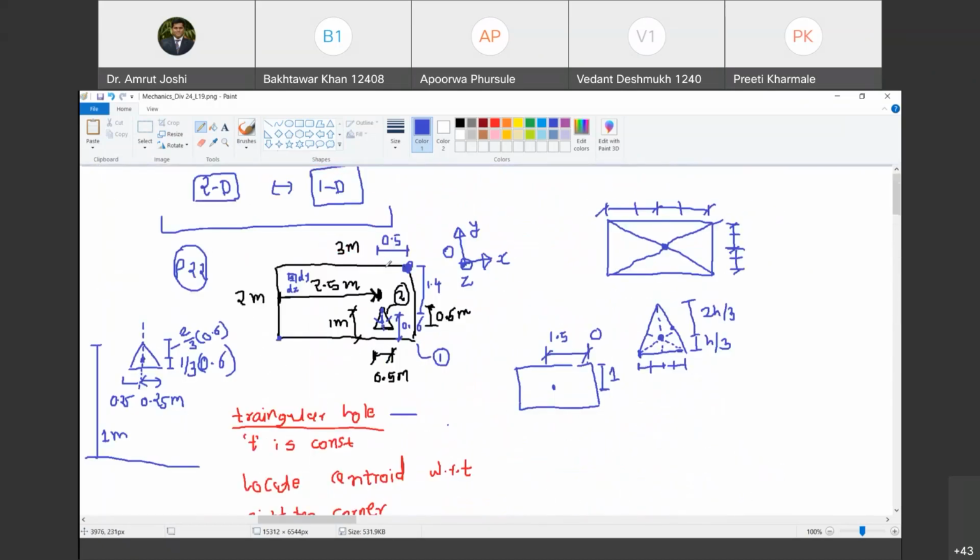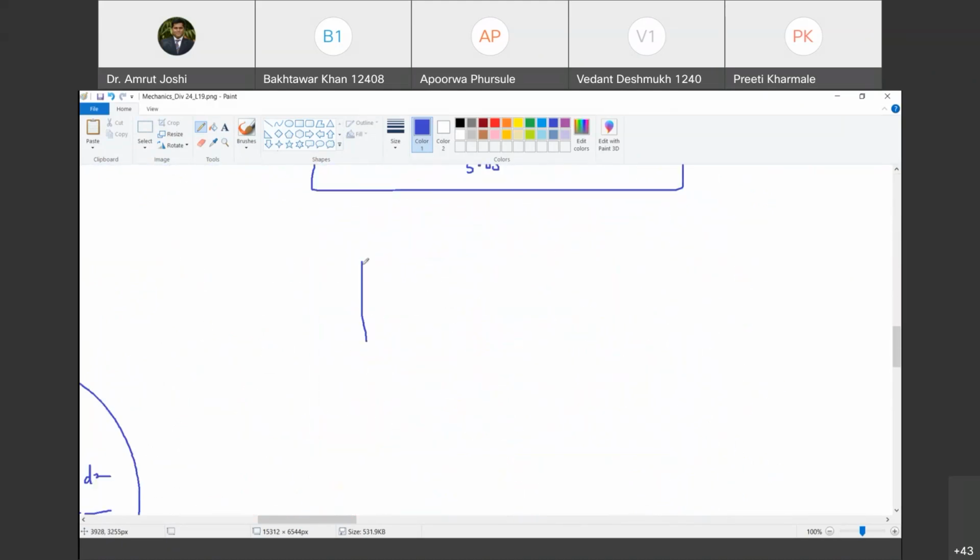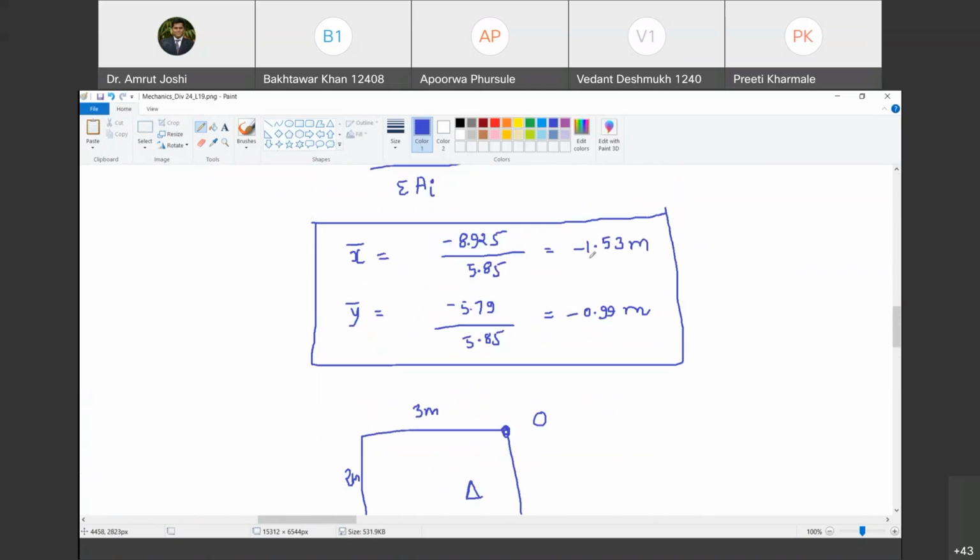So where is the centroid located? So I will redraw this figure here. This is a plate of 3 meter by 2 meter, which has a triangular hole somewhere here. This is with reference to this point. The centroid is located towards left and down. So it is located towards left at the distance of 1.53 meter. Are you with me?